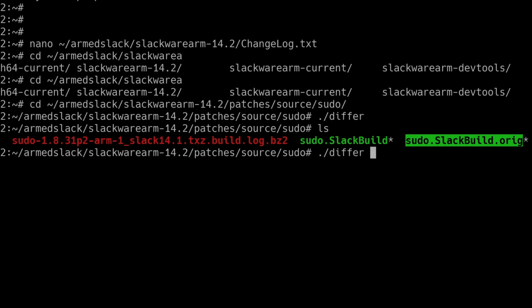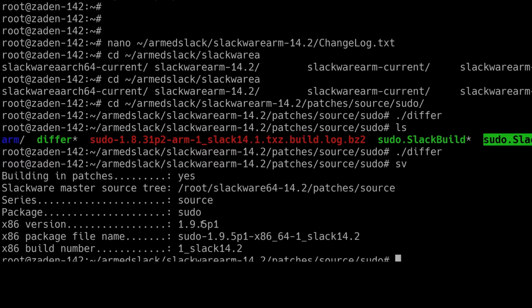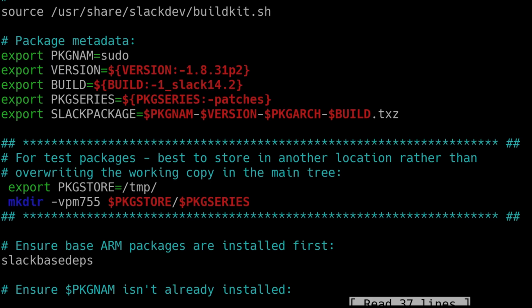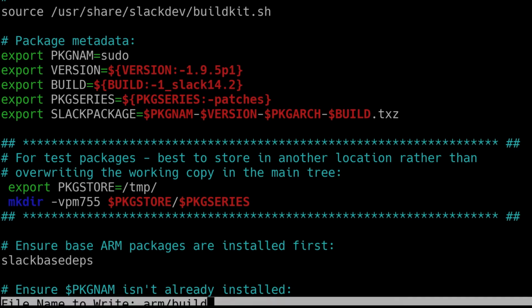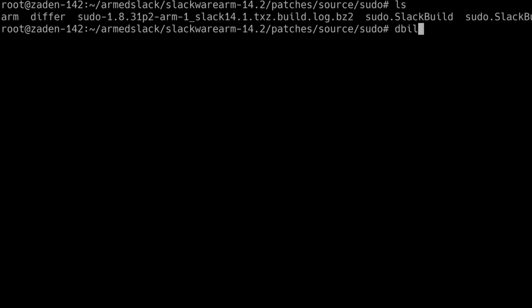The only thing I do need to do, though, is change the version of the actual package. So this script here, the SV, shows me what the version numbers and the names are of the Slackware 64 tree. So that just helps me identify quickly what the version numbers are of those packages. So it's 1.9.5 P1. So I'm just going to take that and paste that. So there we go. So I've changed the version number in the arm/build script, and this is already ready to build for the packages directory. And so what I need to do here is I'll run this on the screen like this, and then run dbuild, and that will build the package for 14.2.